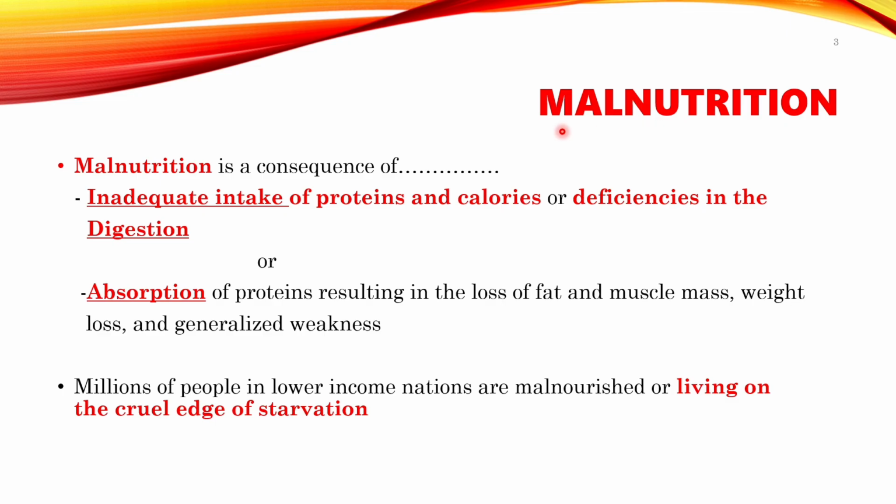Now, what is malnutrition? Malnutrition is a consequence of either an inadequate intake of protein or calories, or a deficiency in digestion, or, if all is good, a problem in absorption. So the problem could be inadequate intake, inadequate digestion, or inadequate absorption of proteins from the gastrointestinal tract. You won't believe it, millions of people in lower income nations are malnourished, living on the cruel edge of starvation. So it's a very big problem.